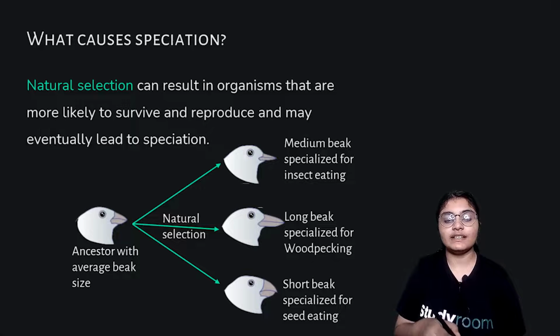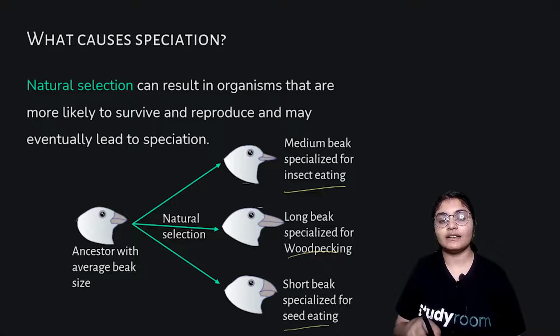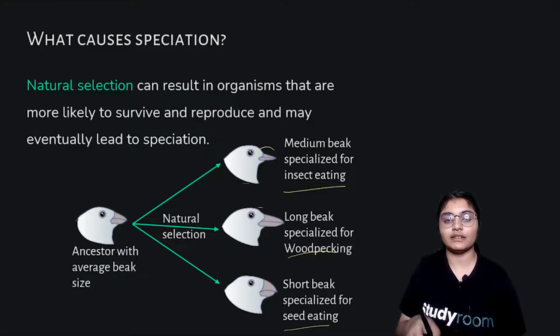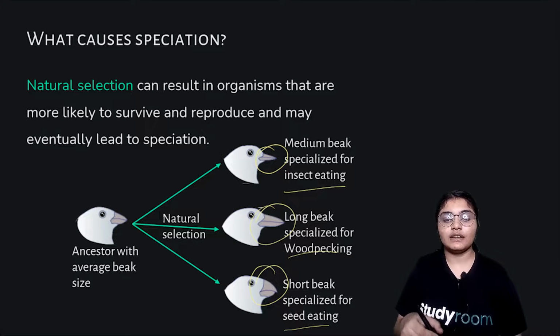So here you can see these ancestor birds, and due to their feeding habits, they are insect feeding, wood pecking, and seed eating. Due to the feeding habits, they go through a change in the size of their beak based on the feeding habit, and hence they form entirely new species due to the change in their beak, right?